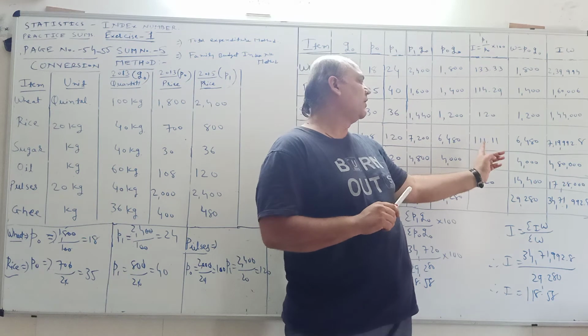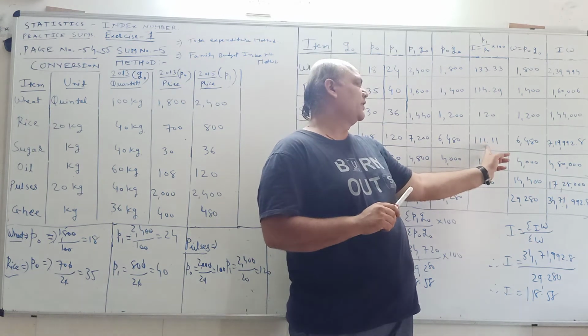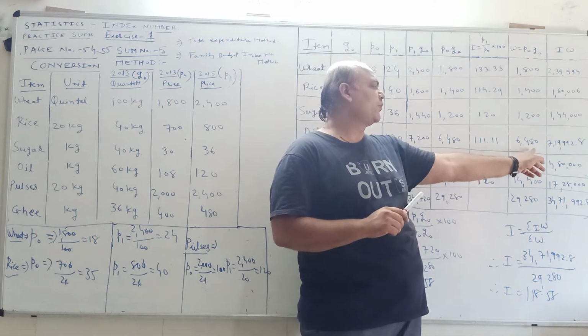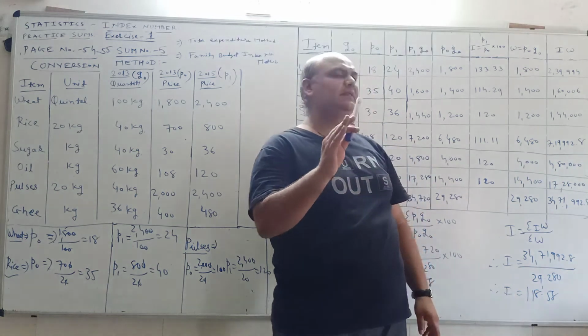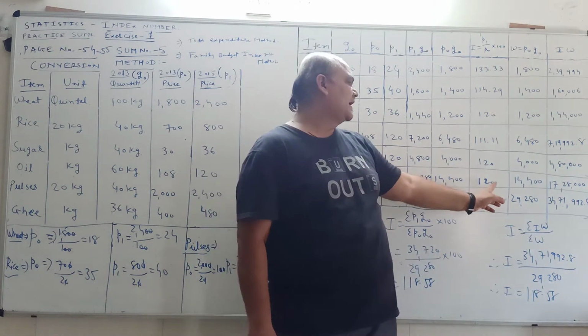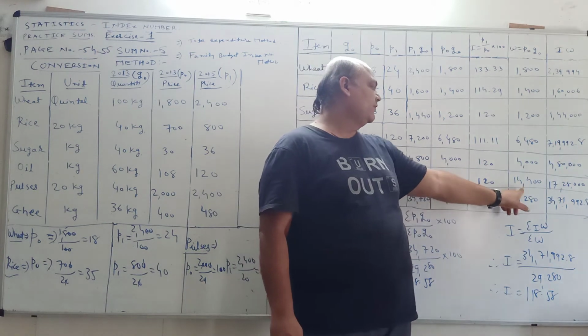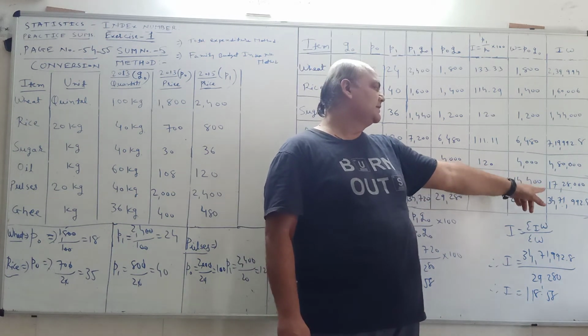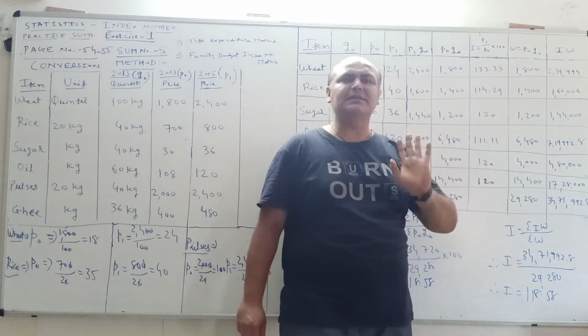Same way, all, for example, 111.11 into 6480, that is 7,19,992.8. For last item, that is 120 into 14,400 is equal to 17,28,000.